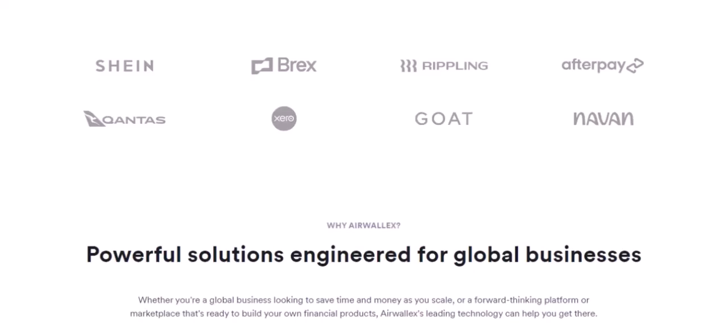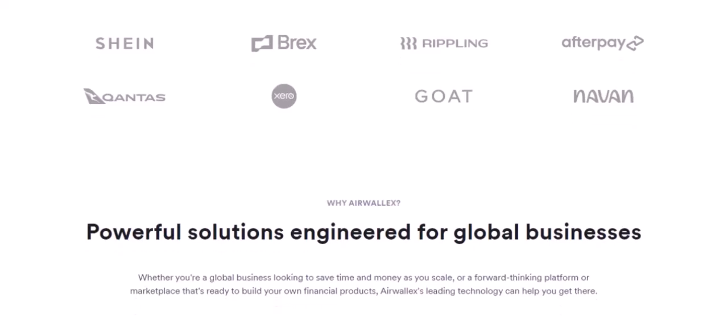Another point to consider is country and currency availability. While Airwallex boasts an extensive network, it's not truly universal. There are still countries and specific currencies that are not supported for payouts or account holding. This can be a hurdle for businesses dealing with less common markets or those requiring transactions in highly restricted currencies. Before committing, it's vital to check if your specific target markets and currencies are fully supported. Imagine setting up your entire payment infrastructure only to find out you can't pay a key supplier in a particular region.